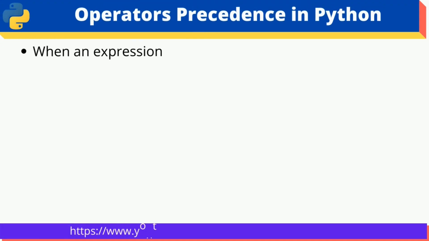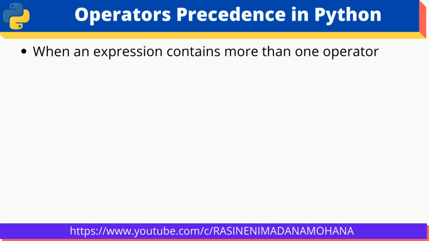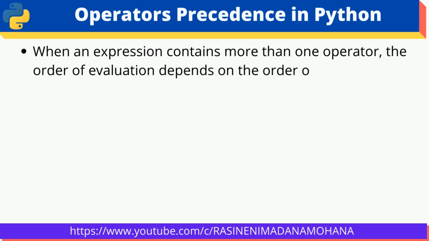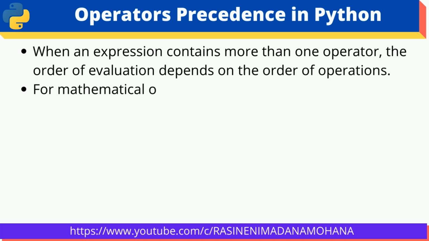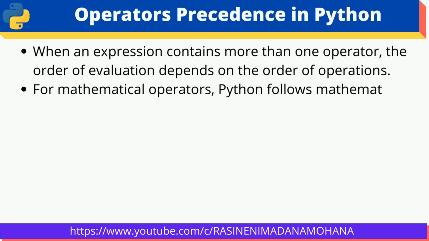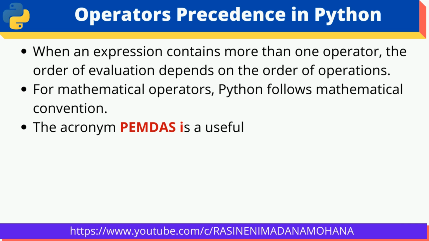Now let us finally see operator precedence in Python. When an expression contains more than one operator, the order of evaluation depends on the order of operations if no parentheses are there. For mathematical operators, Python follows mathematical convention. The acronym PEMDAS is a usual way of defining the precedence of operators.